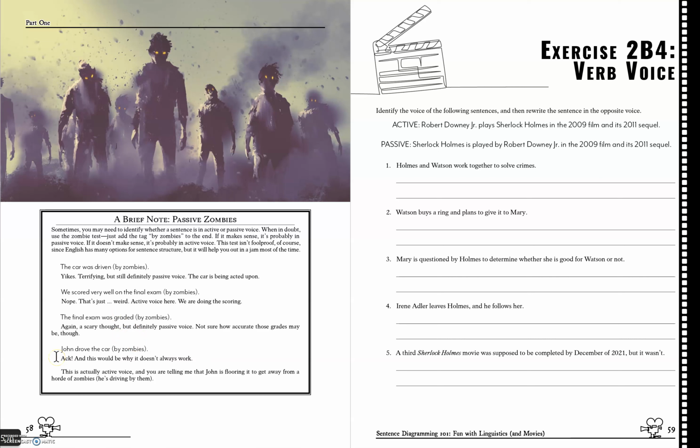Now, here's where this isn't a foolproof method, right? John drove the car by zombies. Okay, so in this case, John is literally driving a vehicle past a group of zombies. So this does make sense, but the action here is still active voice because John is doing the driving. It's not the car was driven by John past zombies or something like that. So you want to think about the subject of the sentence and what it is doing, or if the verb is actually affecting, like, is it being acted upon, or is it performing the action, or is it receiving the action? And that is verb voice. So you can practice that here with exercise 2B4.